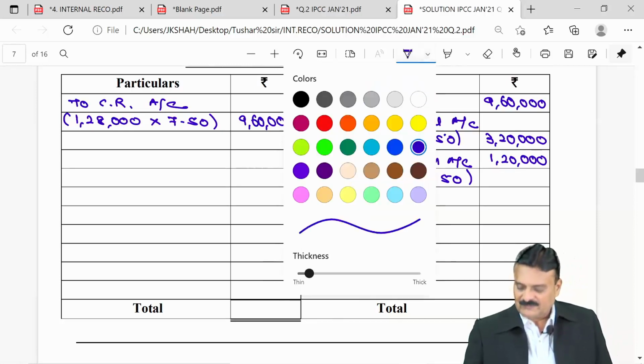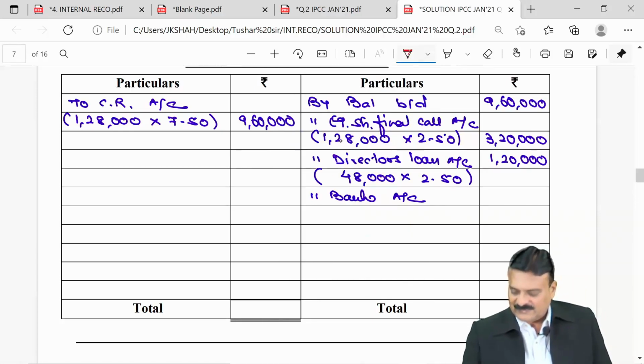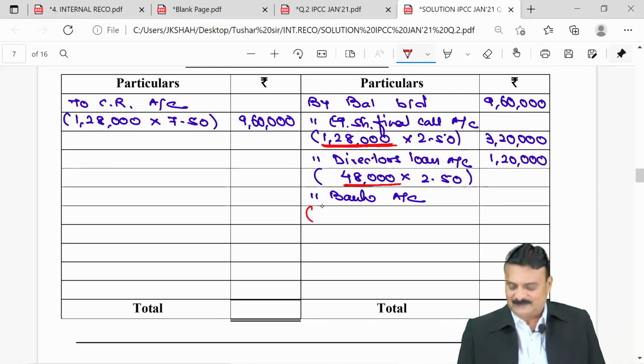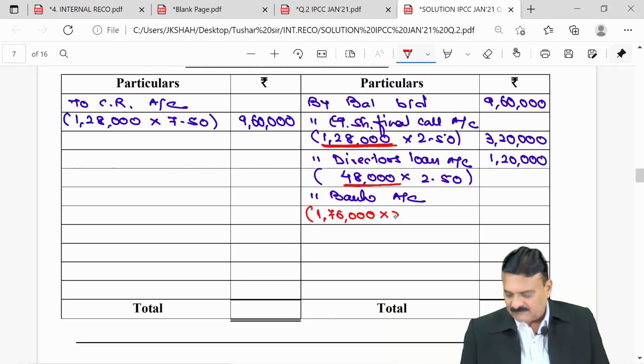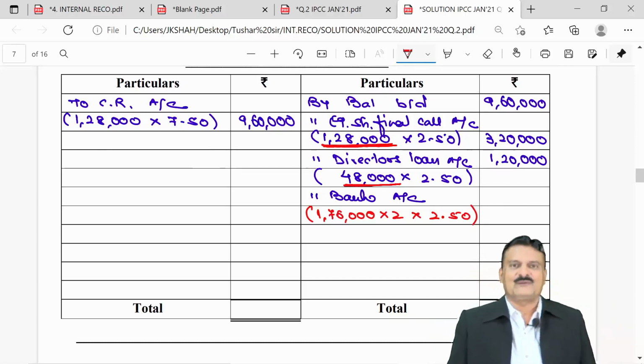Originally we had 1,28,000 shares plus 48,000 shares just now issued by us to directors. 128 plus 48, so 1,76,000 shares multiplied by 2, because for 1 they have to accept 2, and multiplied by 1 share of 2.50 each.